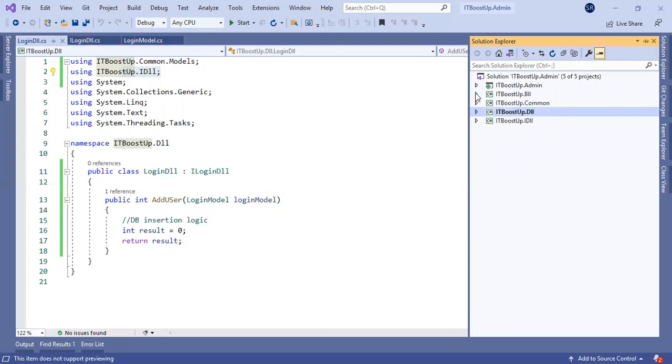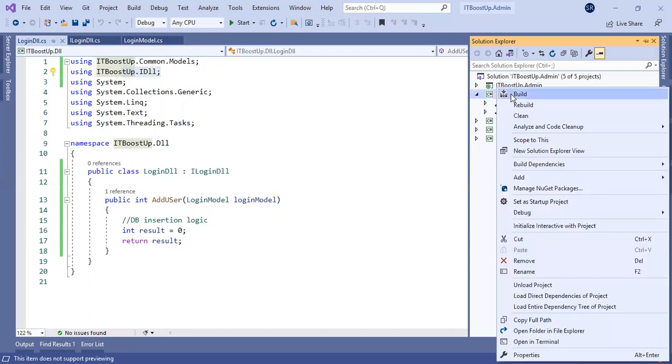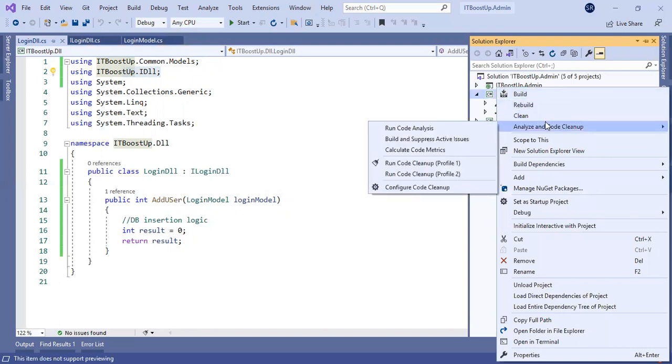Now we will move on to the business logic, where we put the interaction between the user interface and the data logic layer.